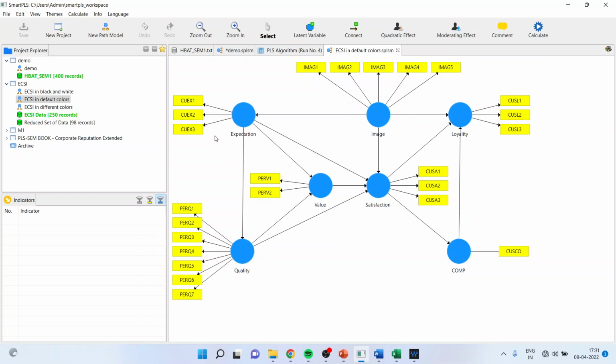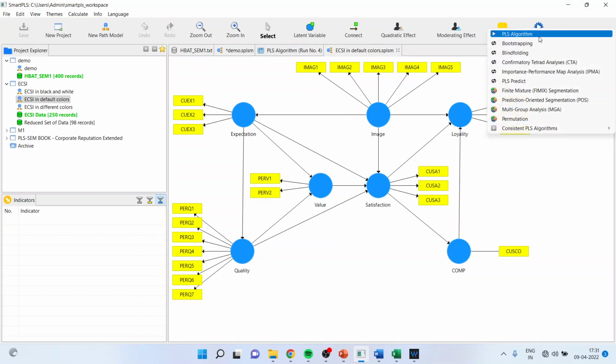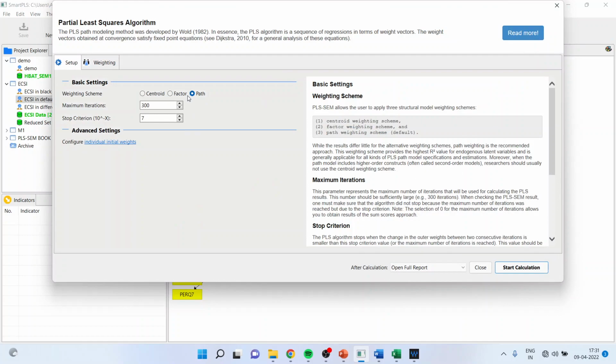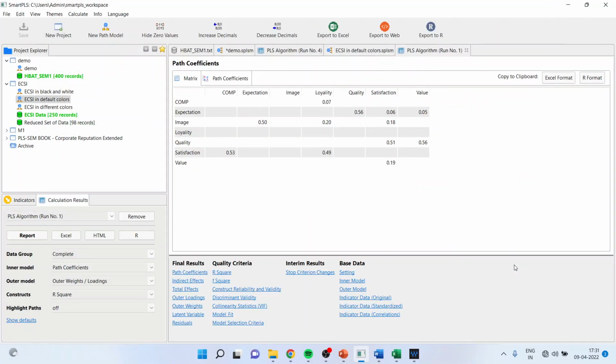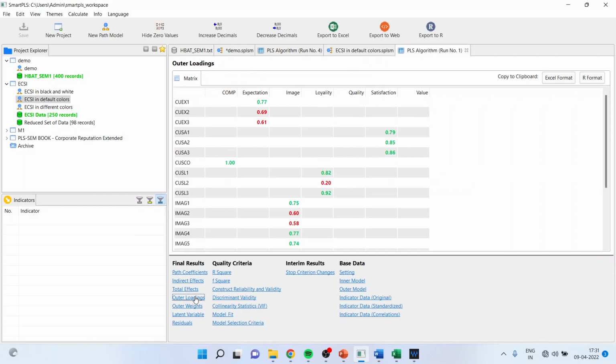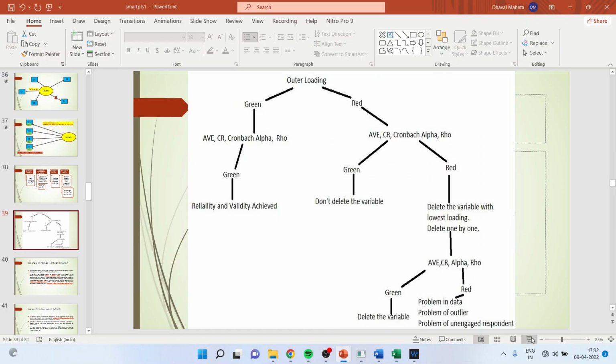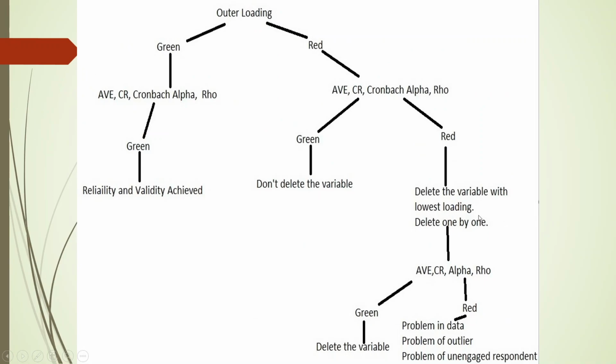Now I'll run the PLS algorithm. So calculate PLS algorithm. We have already discussed this. We'll have to activate the path coefficient, start calculations. First of all, go in outer loading, and you can see the range of statements which are underperforming, like Q6, Q63, Loyal 2, Image 2, Image 3. Now, when it comes to deleting the variable, there is some method which you will have to remember, and they have suggested that we delete the variable first with the lowest loading.